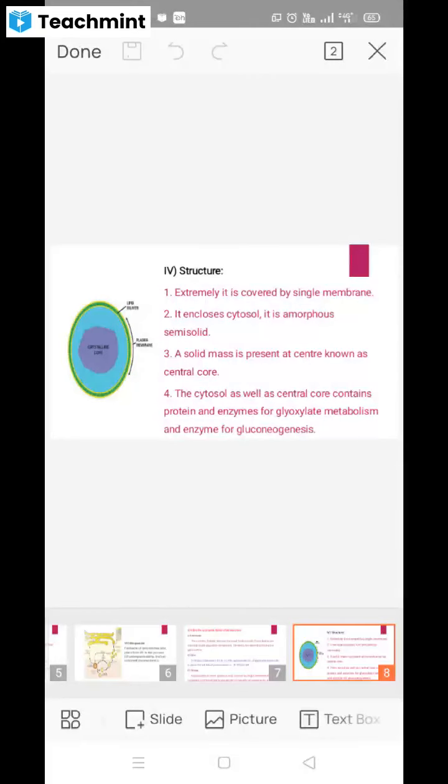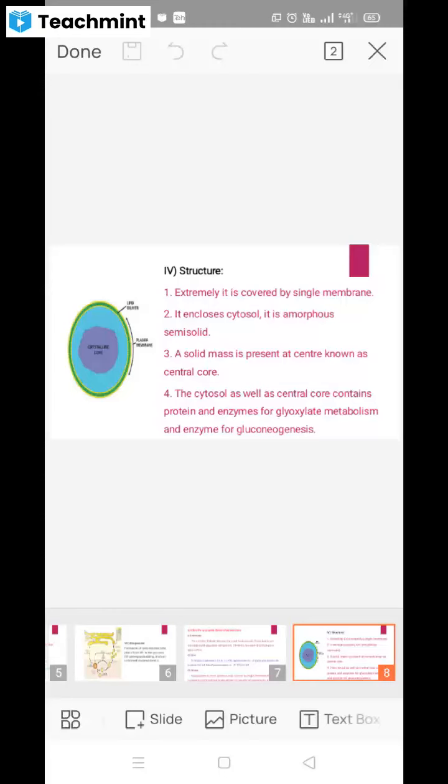In glyoxysomes the proteins and enzymes present are those required in glyoxylate metabolism and gluconeogenesis. So its function is also related to glyoxylate metabolism and gluconeogenesis.